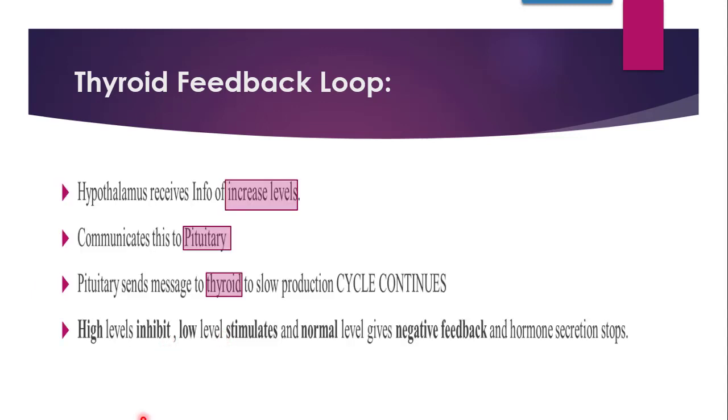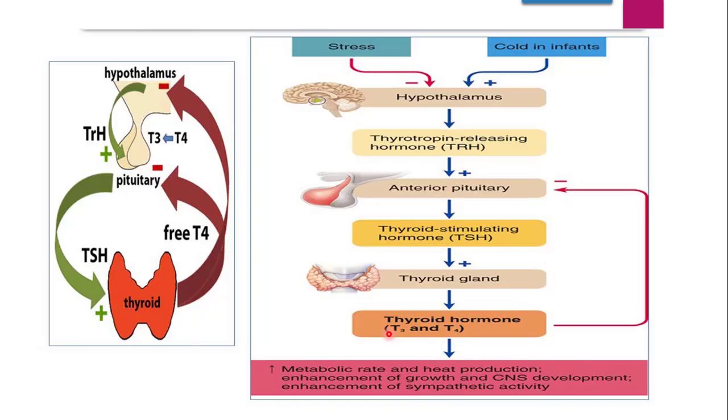The hypothalamus will again receive the information that thyroid hormones are now in excess. Then the hypothalamus will communicate it to the pituitary gland through TRH again. Then the pituitary through TSH will send a message to the thyroid gland to slow down the production of thyroid hormones. And this way the cycle will continue.